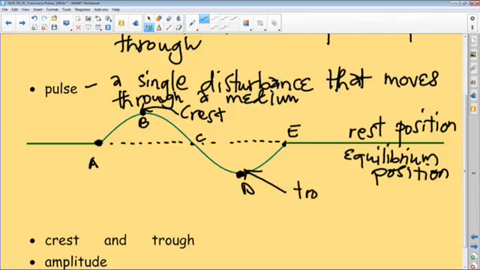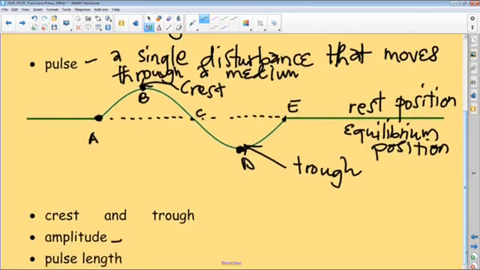The trough. So the crest and the trough are the same distance from the rest position, the lowest point of disturbance as well as the highest point of disturbance. Very important. Now, if the flick is done in such a way that it has a greater disturbance, it affects what we call our amplitude. So our amplitude is this distance from rest position to crest, or from rest position to trough. Very key to remember that.